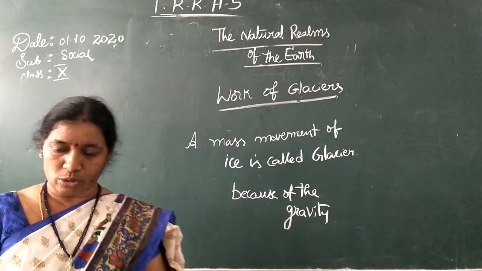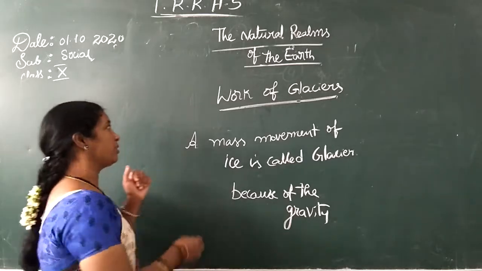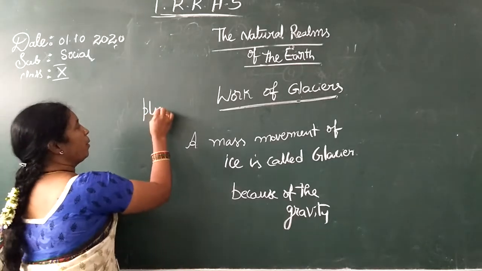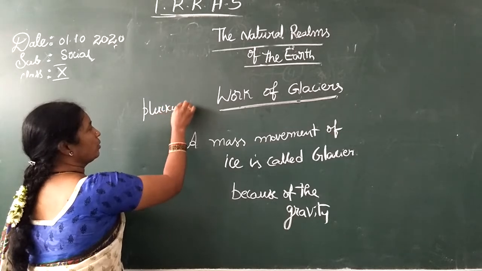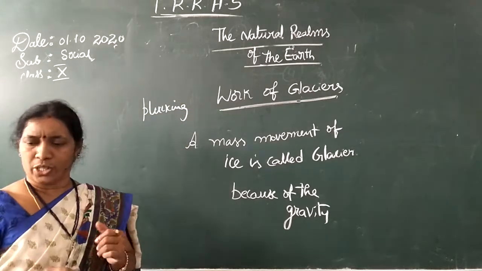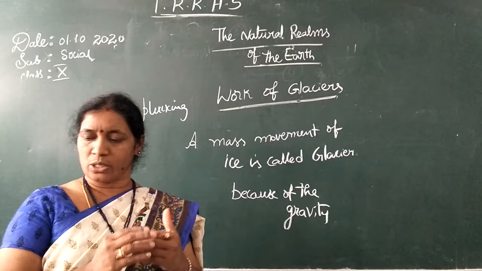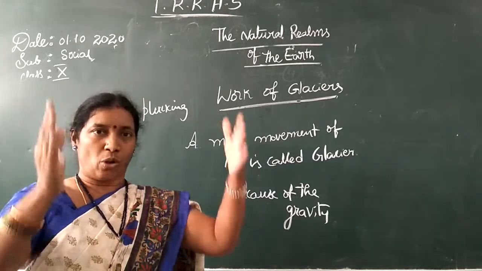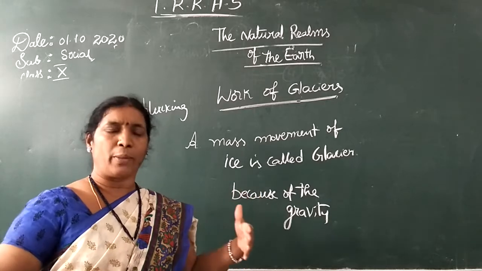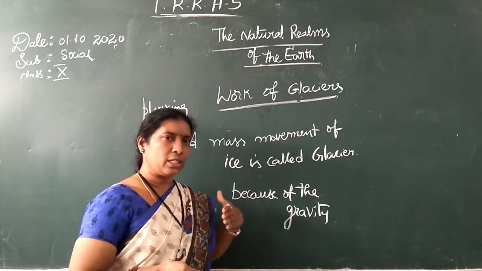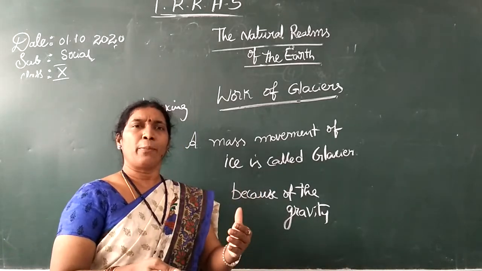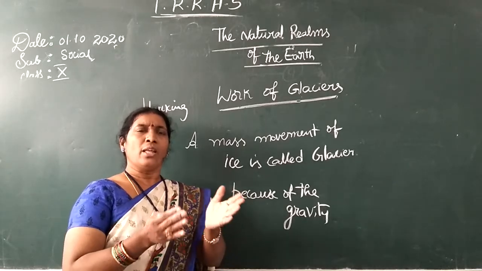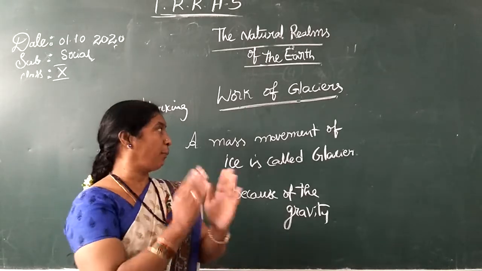And a glacier erodes through a process called plucking. Here some keywords are there. The glacier slowly passes between the rocks. When the glacier is passing through, whenever the rocks are there it erodes, it plucks.